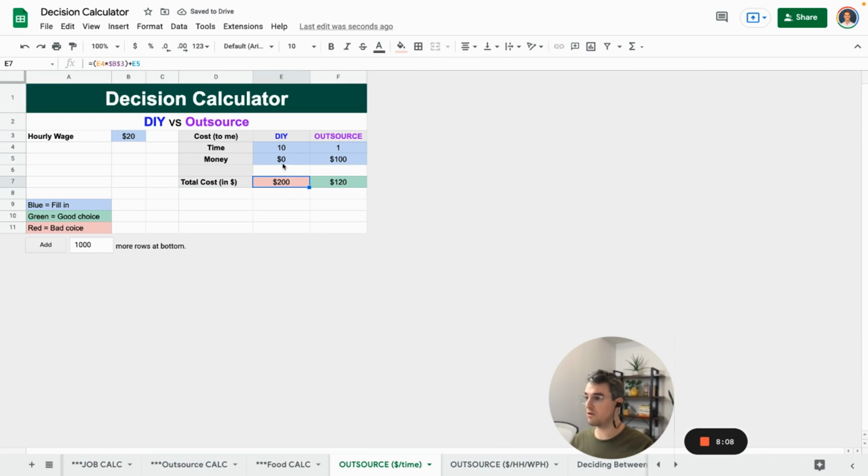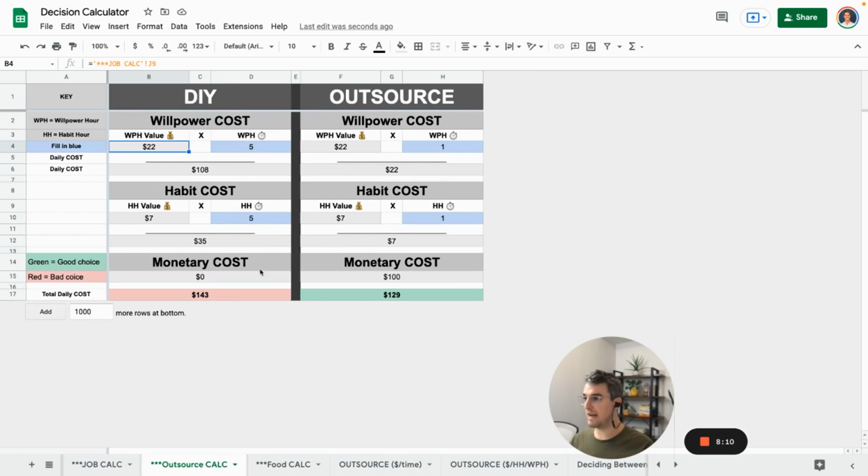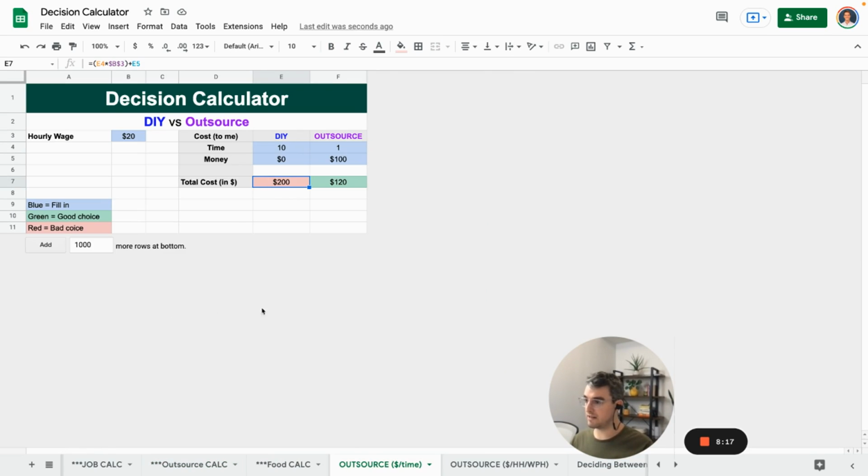So $200 would be the DIY cost. But in reality, if we're using the same 10 hours and it's half and half, that's only 143. So 143 is very different than 200. Yet people, because they think, hey, I only have conscious time, I only have willpower the entire day, completely forget about habits and the different value of those compared to willpower, and then they're really making a very drastic difference.